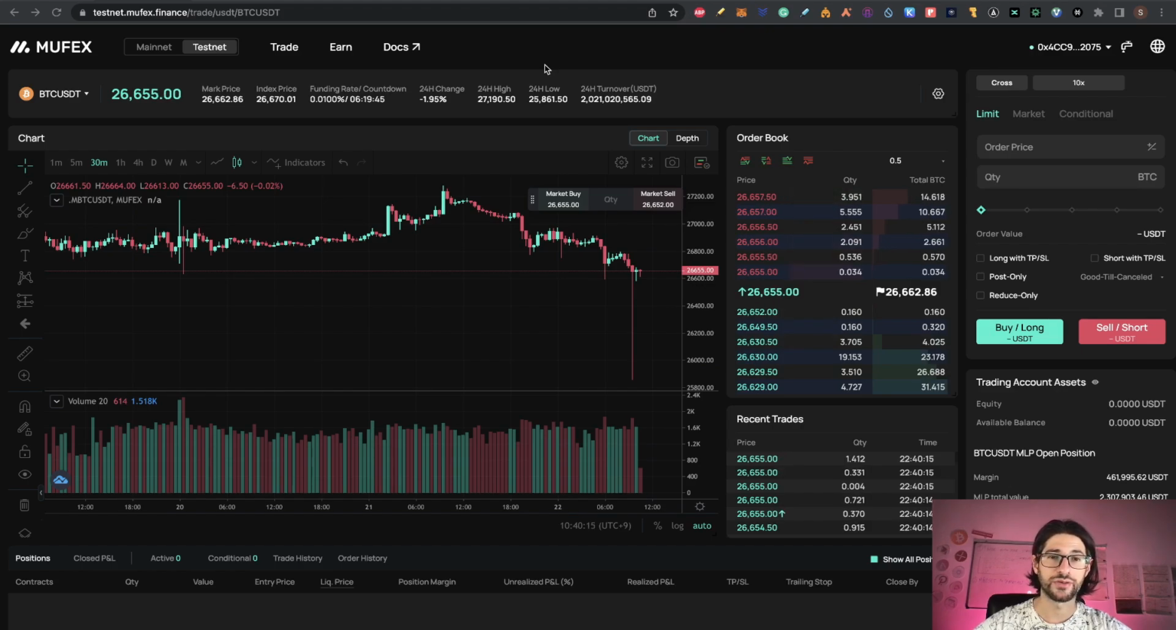So this is why it's a DEX, because the funds are not in a centralized exchange here like Binance. You have the control of your wallet.